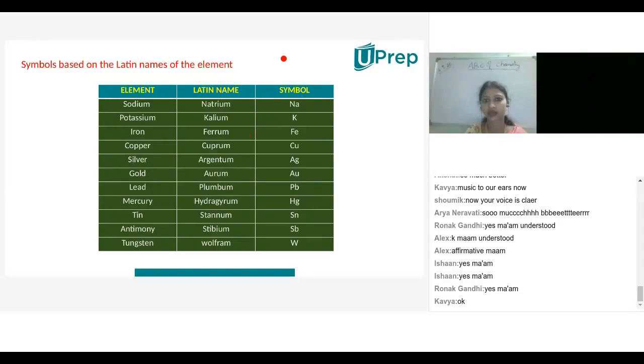Mercury. What is mercury, children? Hydrargyrum, Hg. Okay, antimony, tungsten. All these are the higher elements, children. Higher elements like beyond 30. Few elements are within that 1 to 30. If we consider tungsten, antimony, tin, mercury, lead, gold, silver, all these are beyond the 1 to 30, nothing but higher elements. We can say above 30.